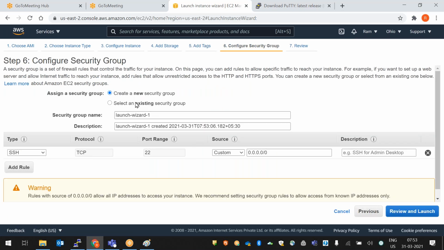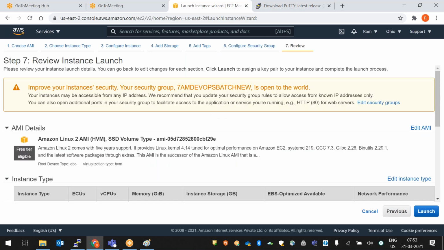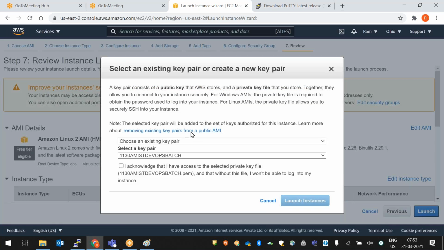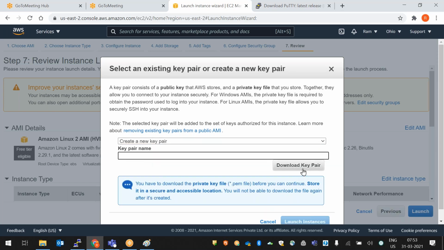For the security group, you can also select an existing one. Then review and launch the instance. While launching, it will ask if you want to create a new key pair. If you select new key pair, it will show download key pair. From here, you need to download the PEM file, the key pair. Got it, right? Banu Prakash, how to get the PEM file?